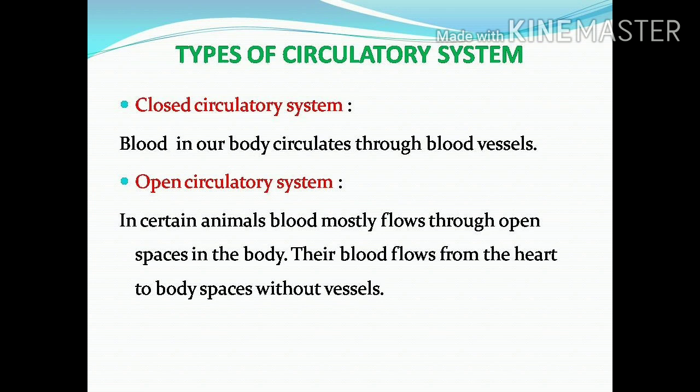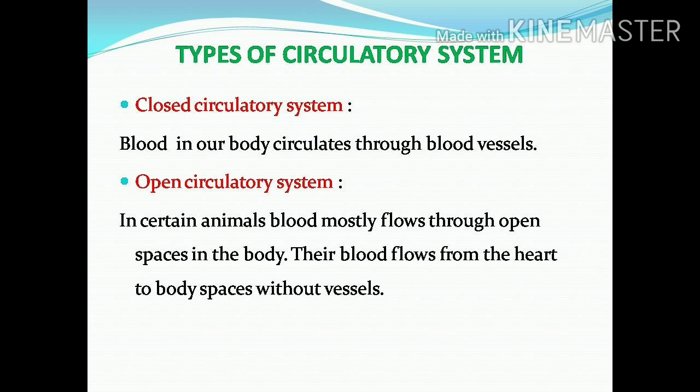In our body we can see three different types of fluids. One is the blood, another is the tissue fluid, and the third is the lymph. Now we can focus on the blood first. Blood, tissue fluid and lymph circulate in their respective vessels or spaces between the cells in different organs. The blood in our body circulates in a closed manner, that is, all the time through blood vessels. Such a type of blood circulation is called a closed blood circulatory system.